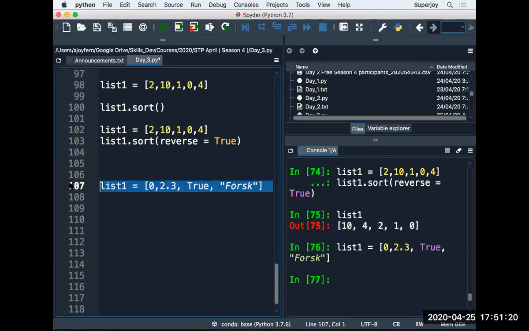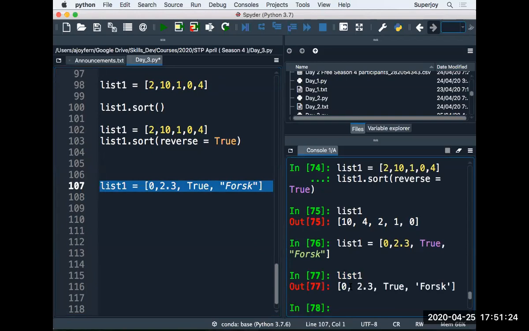Let's see. Yes, this is allowed in Python. So I have multiple data types here: I have integer, I have float. And if you remember, this is not allowed in C programming. In C, all items should be of the same data type.